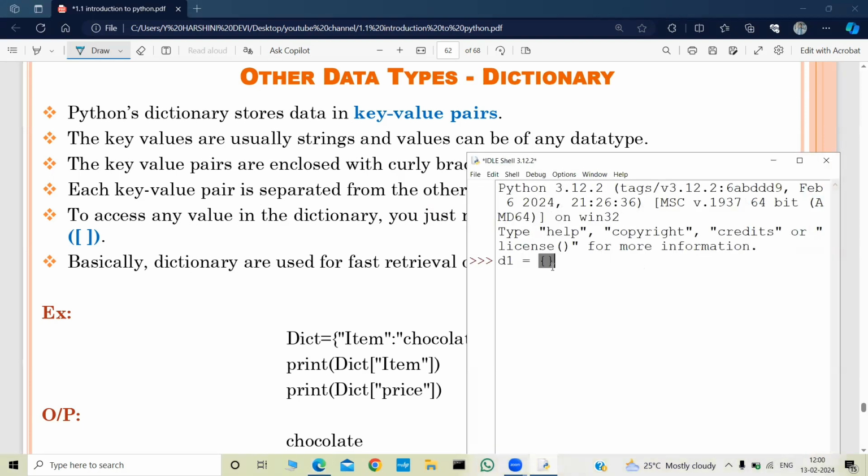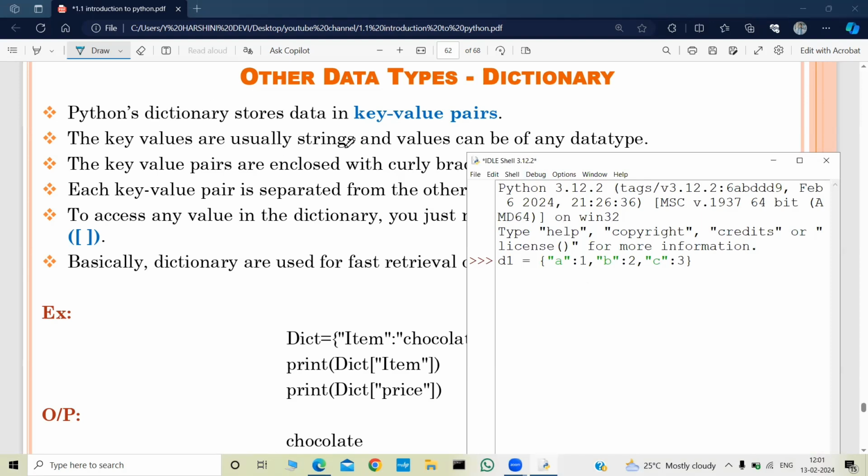D1 is equal to, so A will hold a value of 1 and B will hold a value of 2 and C will hold a value of 3. If you observe, the Python dictionary stores data in key value pairs. This is pair 1, this is pair 2 and this is pair 3. And each pair contains a key and a value. Here, the string A is a key and 1 is the value. And B is the string, 2 is the value.